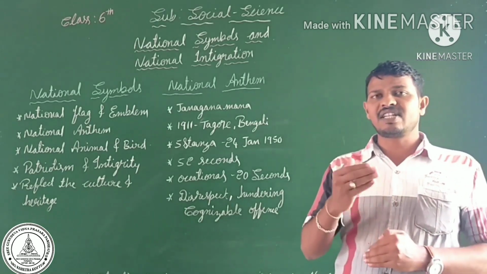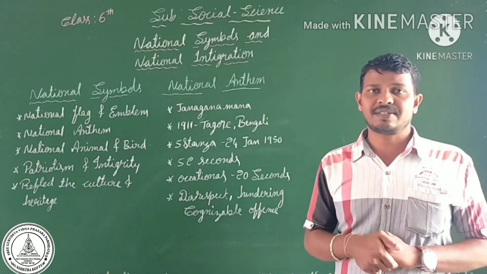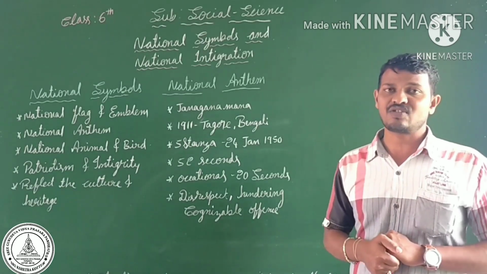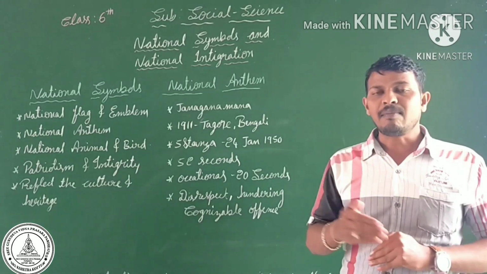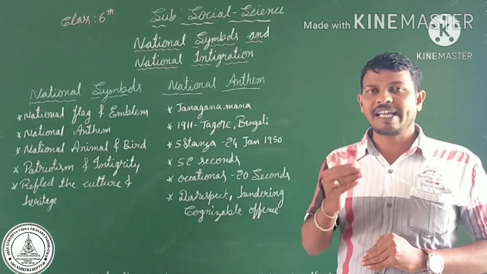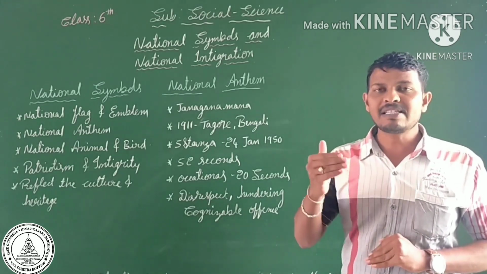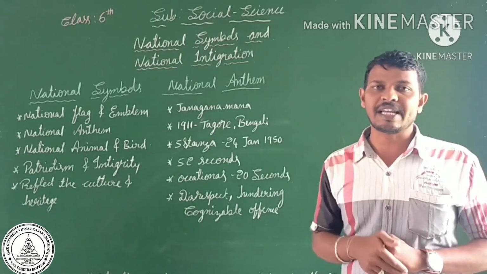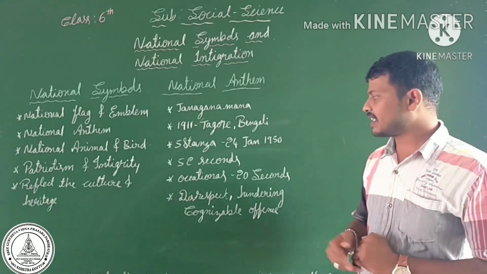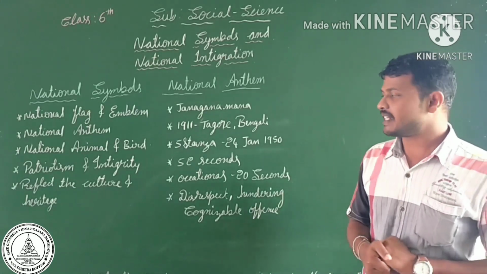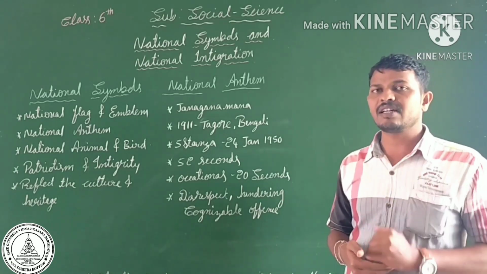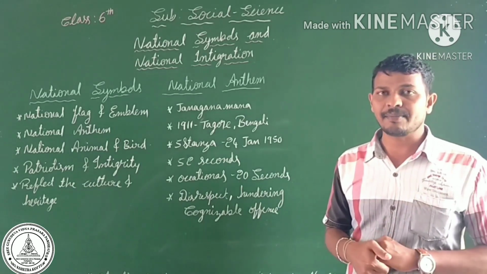Whenever you sing Janaganamana, it takes 52 seconds to complete the national anthem. On some occasions, in some emergency times, we sing only the first line and the last line, which takes a duration of 20 seconds.